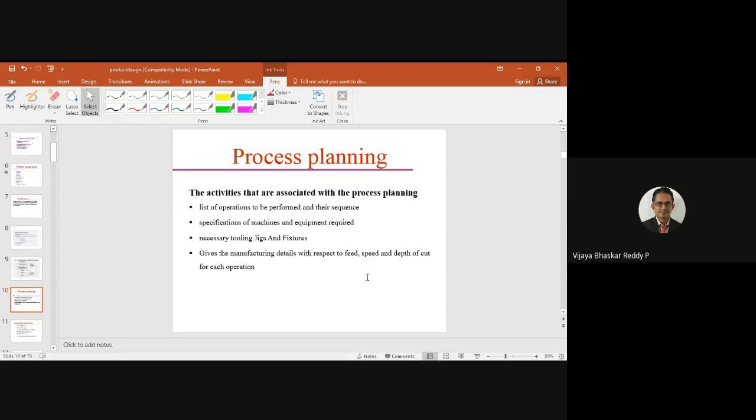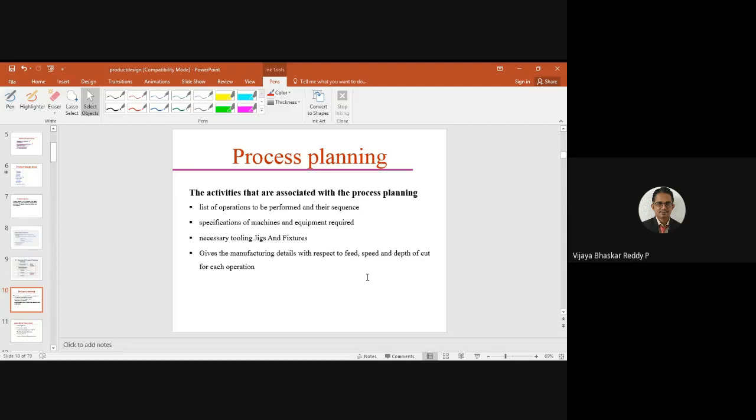Then, the activities that are associated with process planning. These are a few activities. First, the list of operations to be performed and their sequence. First of all, we need to identify the list of operations we are going to perform, and then follow that sequence and check it. What is the first operation? Facing is the first operation.